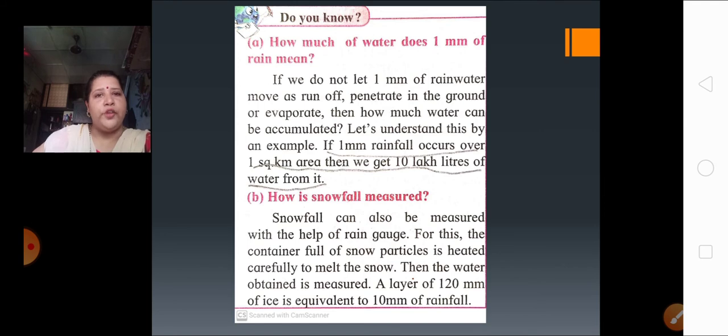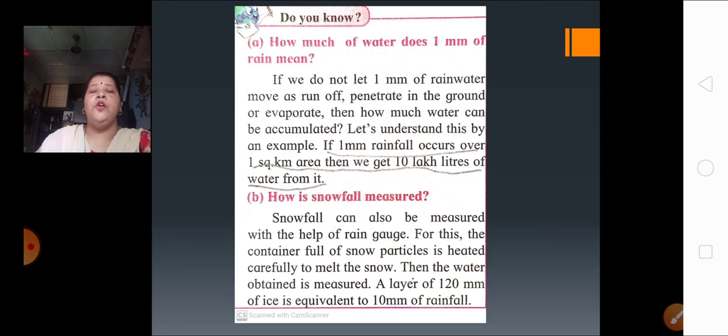For this, what do they have to do? They have to collect the container having snow particles in it and heat it up. The container is heated carefully to melt the snow. When the snow is melted, it turns into water. Then the water obtained is measured. Now this water, which comes after the melting of the snow, is measured with the help of a measuring jar.